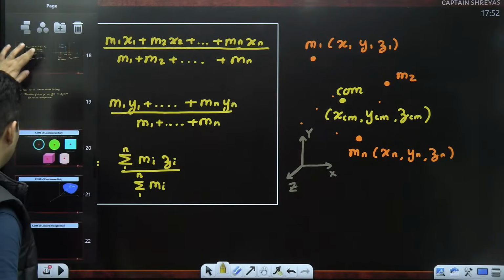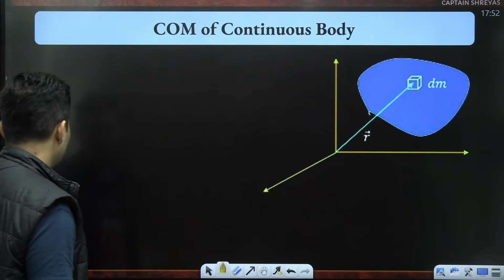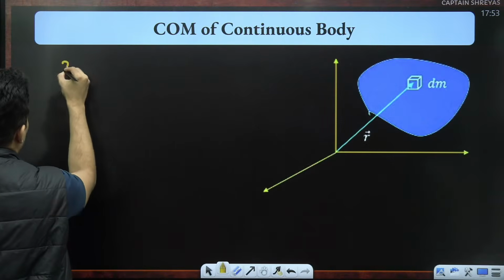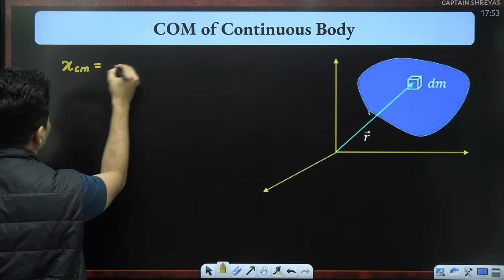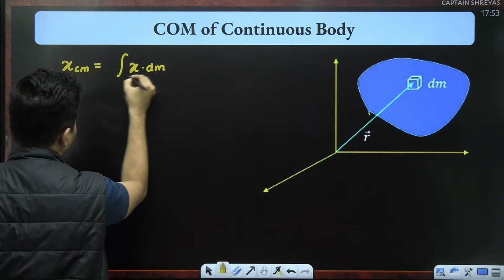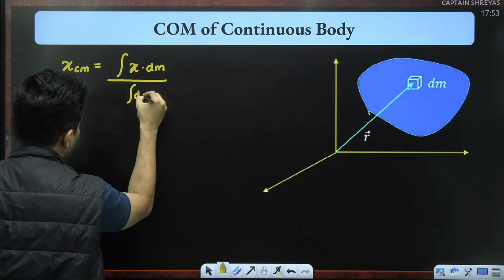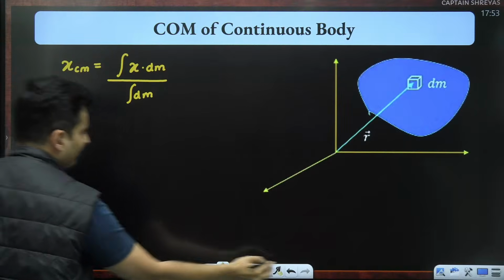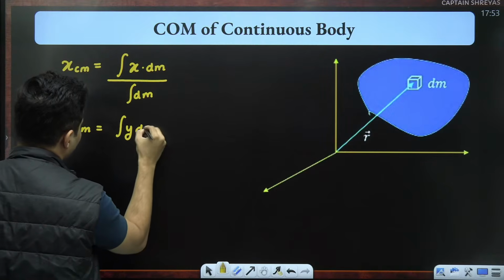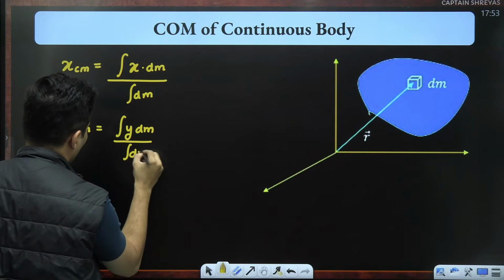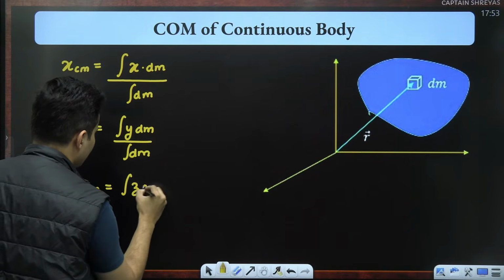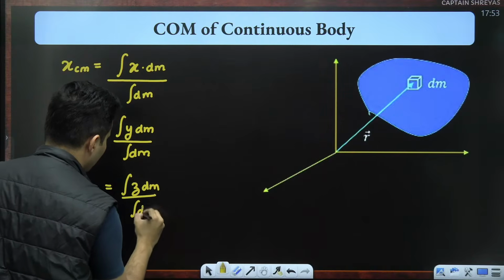So whenever you have continuous body systems like this, this is a continuous body system, then basically the x coordinate of the center of mass, for example, will be integration of the coordinate multiplied by that small mass, divided by integration of dm. Same thing, the y coordinate will also be given by integral y dm upon integration of dm. Similarly, the z coordinate of the center of mass will be integral z dm divided by the total mass.